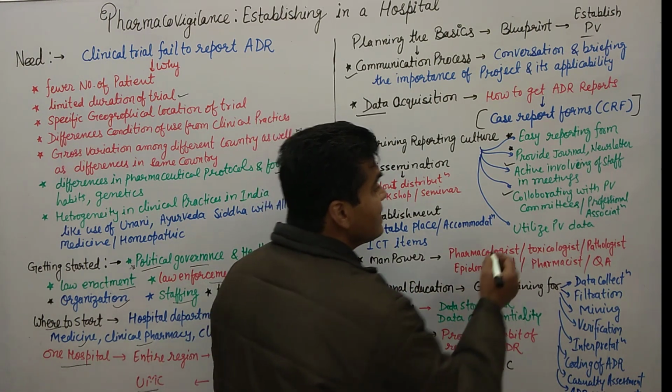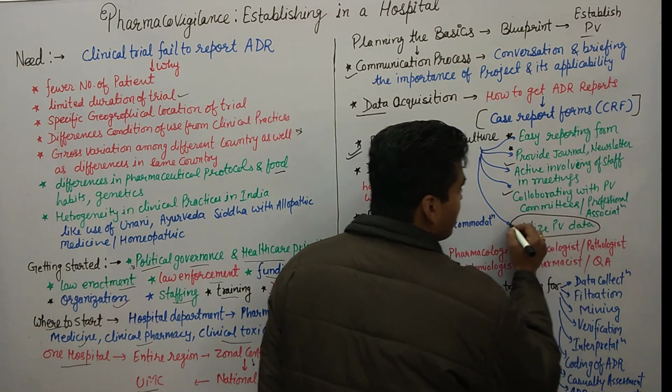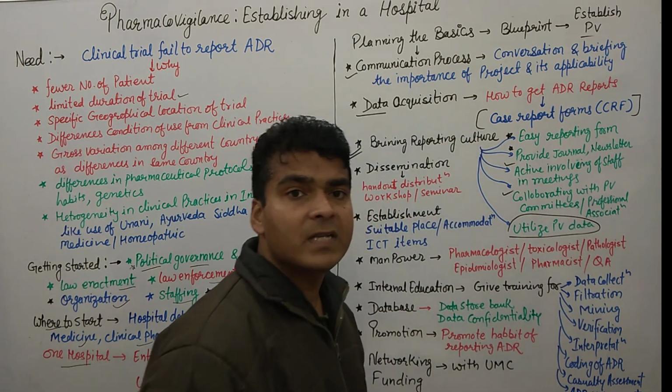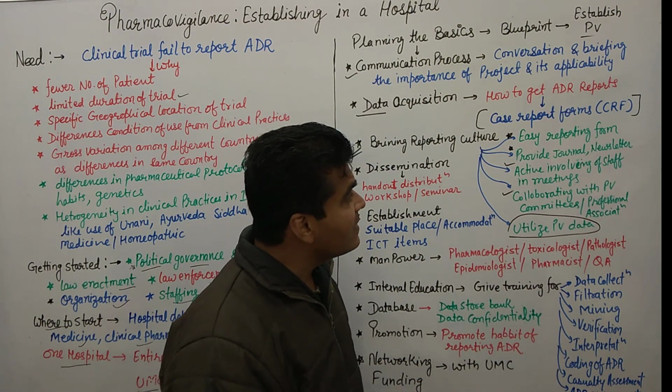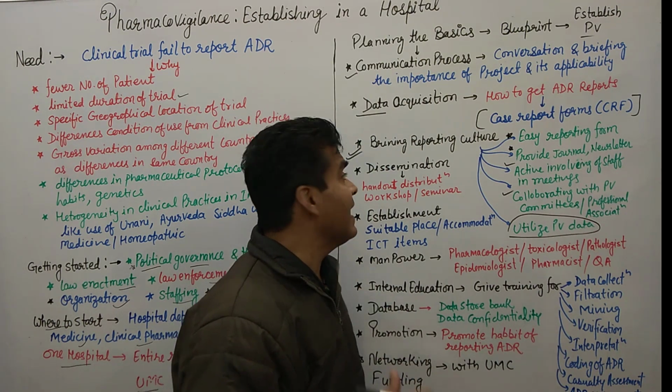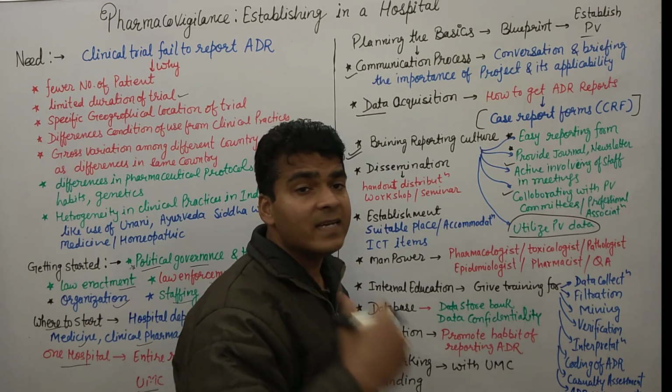And utilizing the PV data is also important. Whatever pharmacovigilance data we have, we must utilize it. If we bring in this kind of culture, then it will be very easy to get ADRs.